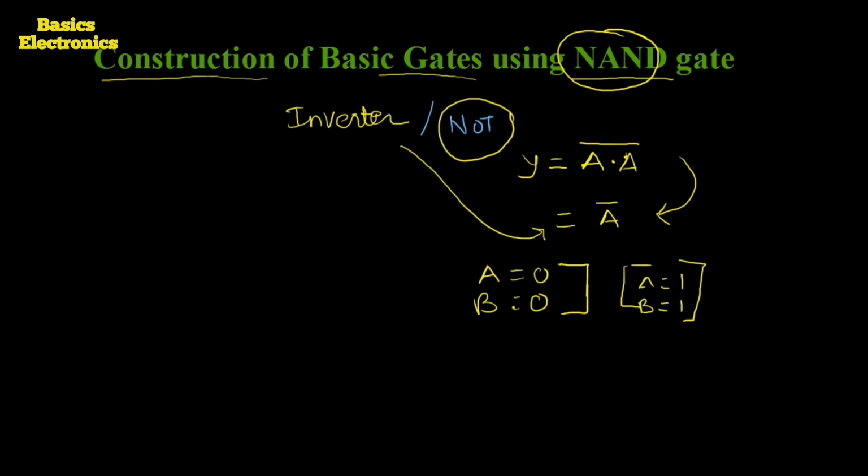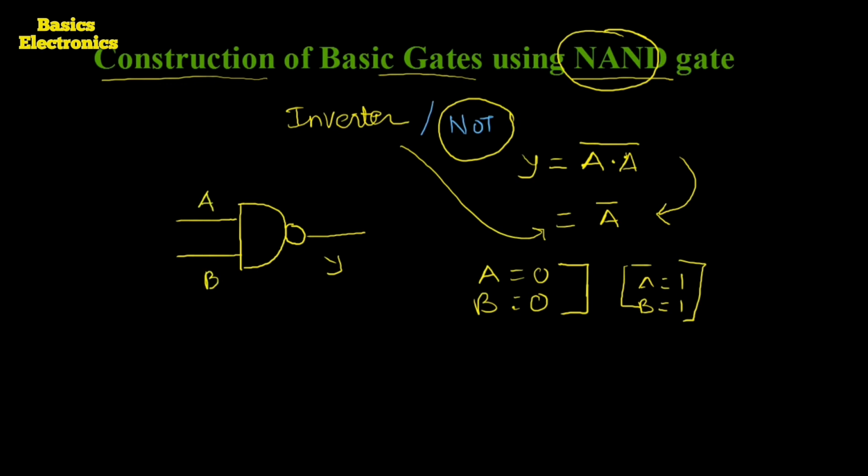So here we have the symbol of the NAND gate. The NAND gate has two inputs, and here is the output, and the output is Y. Here is the A input, here is the B input.